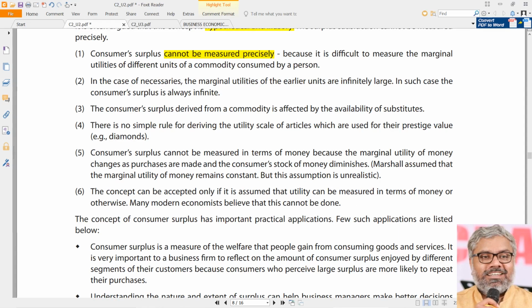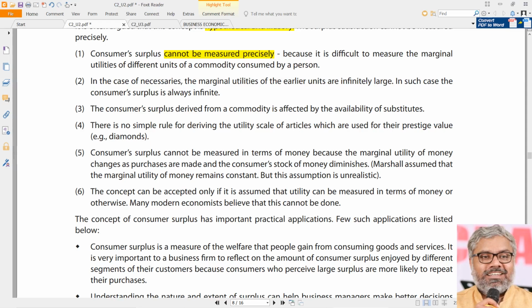It does not mean the theory does not hold good. The theory does hold good, but only, let us say, for laboratory purposes, not in the real world. You cannot prove it with numbers in the real world, but the concept will be there. Yes, it will be there. How many times would you have felt it, for example, if you take the earlier example, say you are in a desert, thirsty for 2 days, don't have any water, but suddenly somebody is there to sell a water bottle to you.